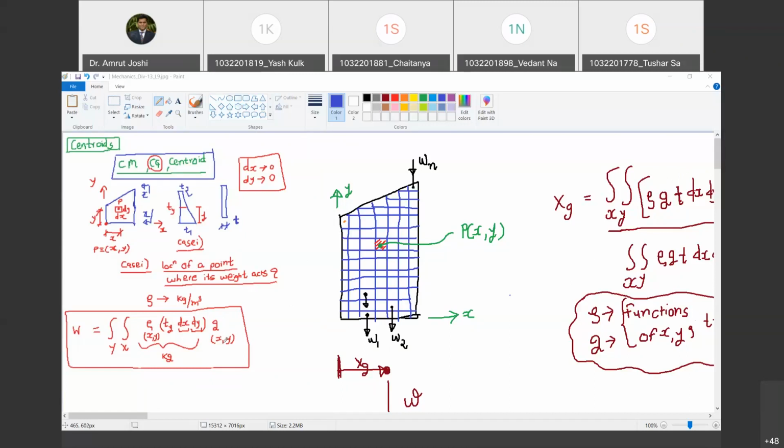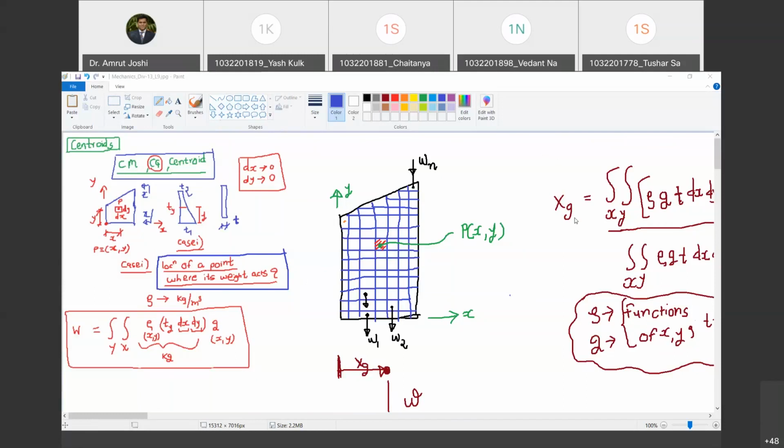Yes, sir. To get the weight of entire body, what we have said is W is equal to integration over x and y. X is varying, y is varying, so it is double integration. Rho into ty into dx into dy into g. Happy? Yes, sir. Okay. So this is the point where we left in the last class. Now let us resume. The next question that I am going to ask myself is, where does this resultant act? Or if I were to assume the entire weight of the body to be acting through a single point, where should I place it? Are you with me?